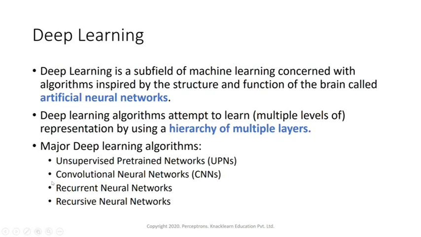Now let's look at the major deep learning algorithms. We are going to look into a lot of algorithms in our sessions. These are the famous ones: unsupervised pre-trained networks, UPN; convolutional neural networks, CNN; recurrent neural networks, also called RNN; and recursive neural networks. These are some of the most famous algorithms in deep learning, and each has a different use case and is used in different scenarios. We'll understand all of that in the coming classes.